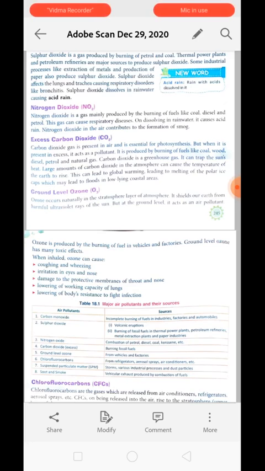Why? Because it is creating an effect known as the greenhouse effect, which is causing global warming. Carbon dioxide is produced by burning of fuel like coal, wood, diesel, petrol and natural gas. Carbon dioxide, as it is a greenhouse gas, can trap the sun's heat in the earth's atmosphere. Whenever light rays enter the earth's atmosphere, they hit the earth's surface and get reflected back. It should get reflected back after some interval of time.